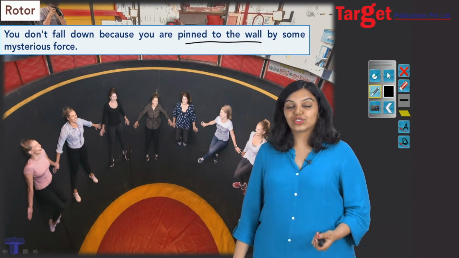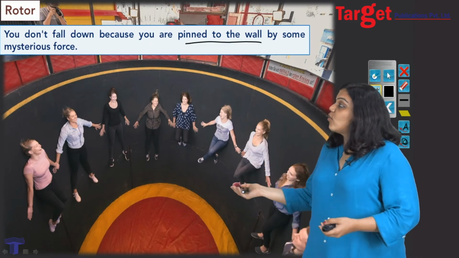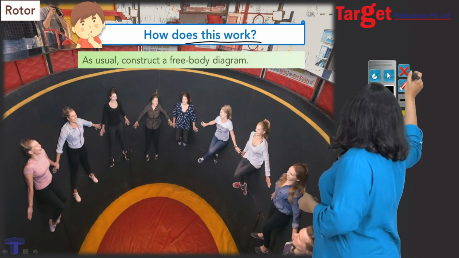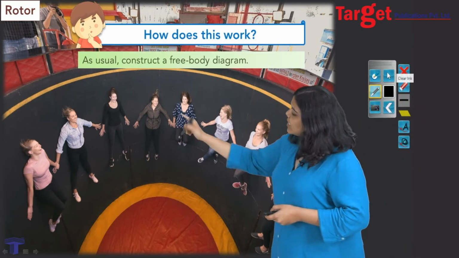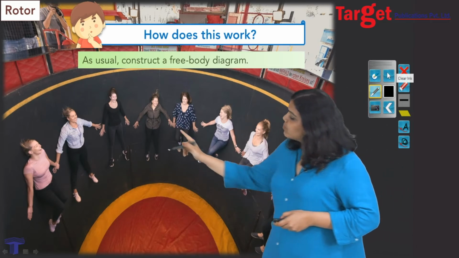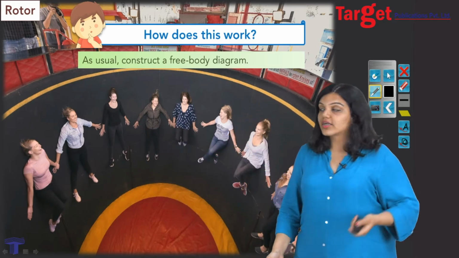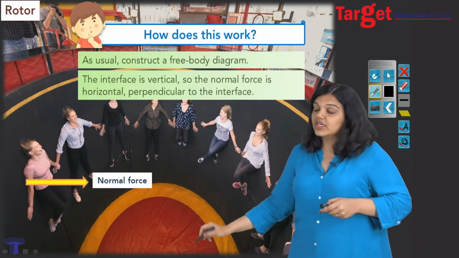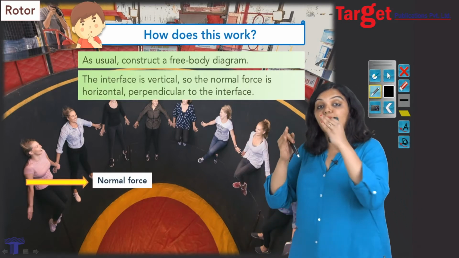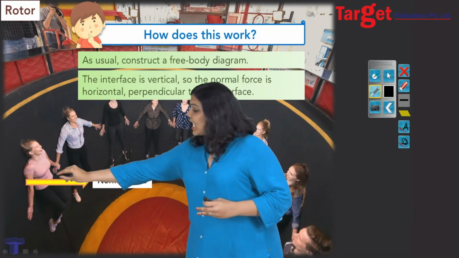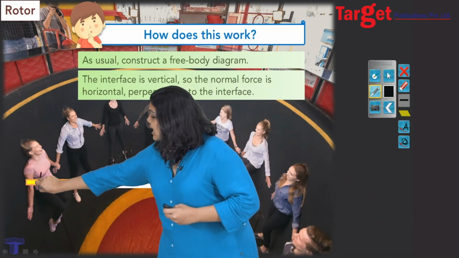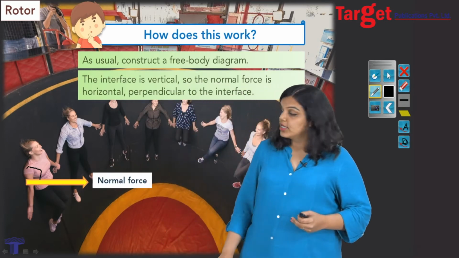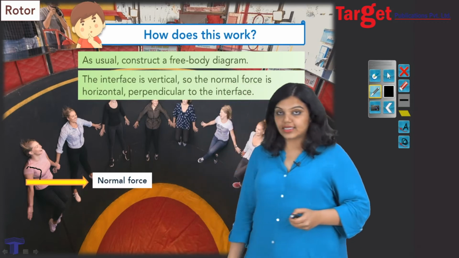But of course, by now you should know that this is not a mystery. The force I'm talking about is of course the force of friction. So what exactly is happening and how does it work? Let's look at the free body diagram of this person. As usual, we construct a free body diagram. Since the interface is vertical and the normal reaction is perpendicular, the normal reaction acts in this direction, because I have to have a 90-degree angle between the surface and the normal reaction.